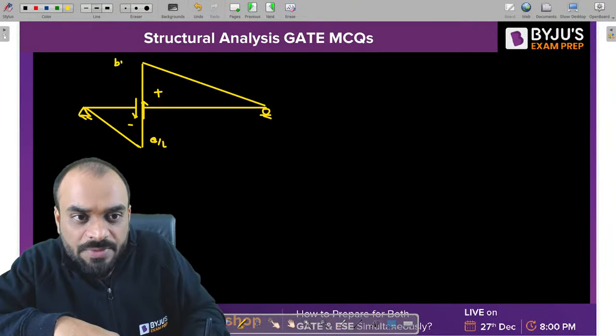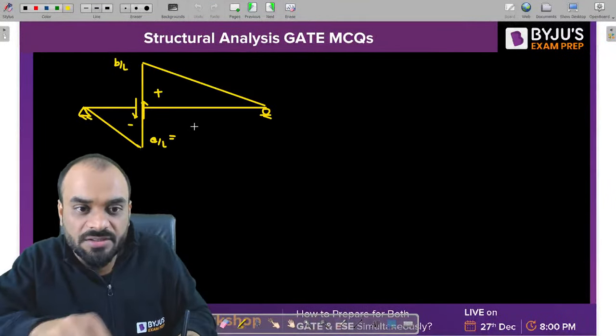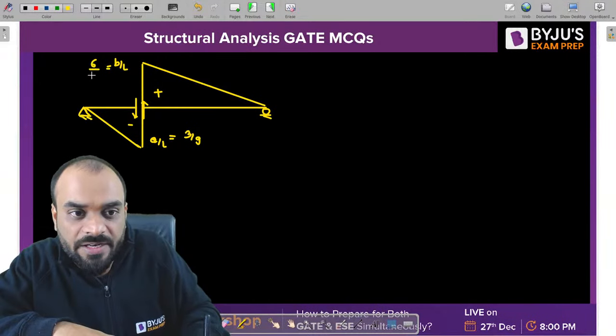And this ordinate is B by L. So what is the value of A by L? A is equal to how much? 3 meter. 3 divided by 9. And this value will be 6 divided by 9.